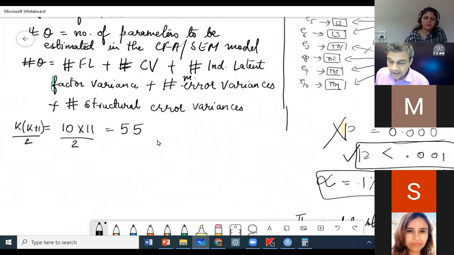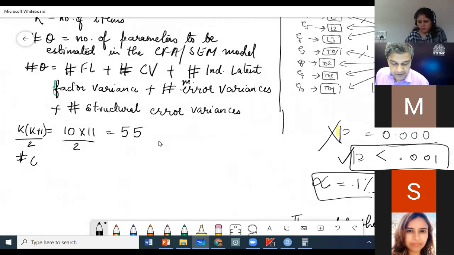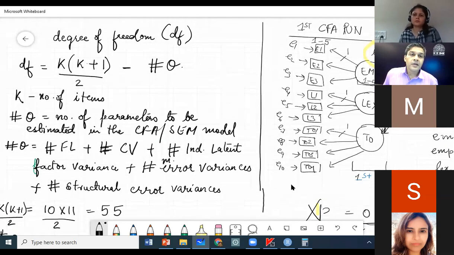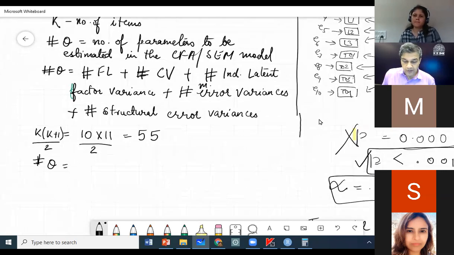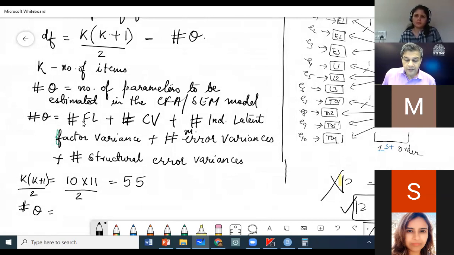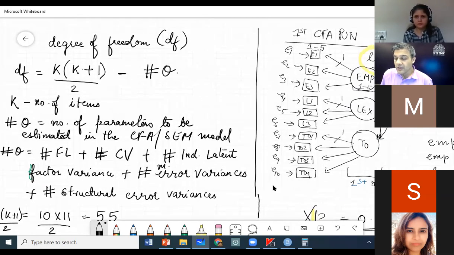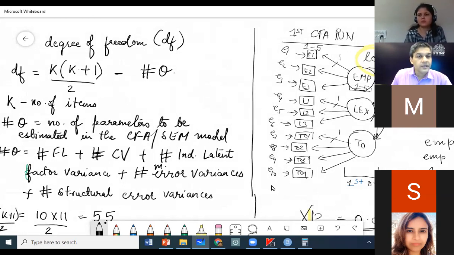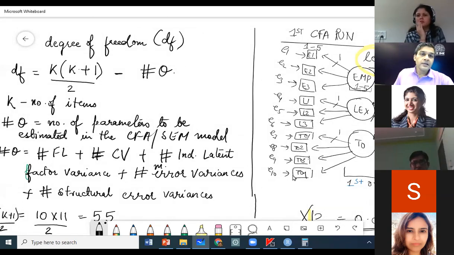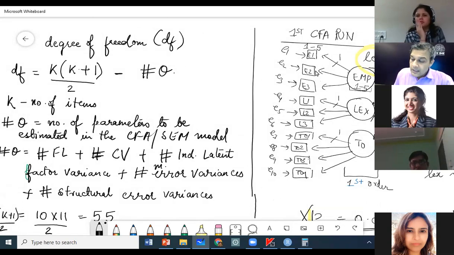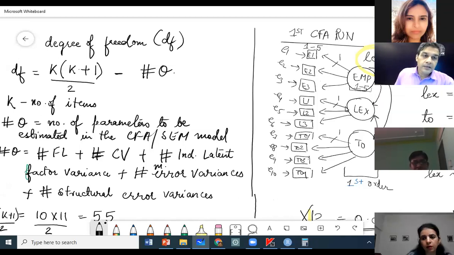Now let us come to hash theta, the number of parameters. If you give it a model like this to estimate, how many parameters does this tool have to compute for this model? Let us start with the first thing: number of factor loadings. How many factor loadings are there in this model that the tool has to estimate? 10 loadings.